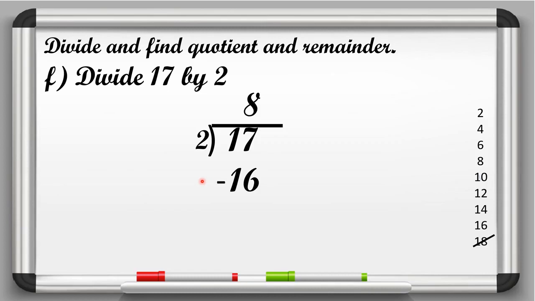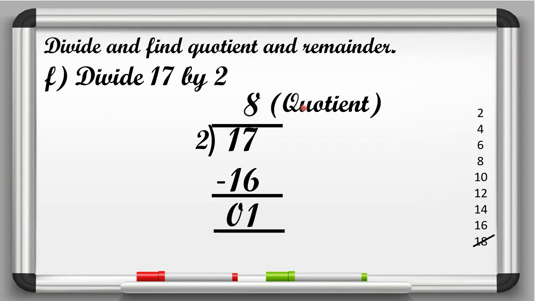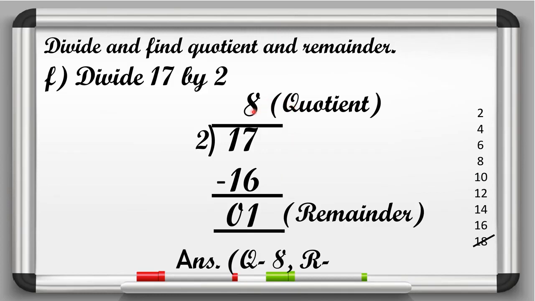So let's start from our ones place. We have to subtract. So 7 minus 6, that is equal to 1. And 1 minus 1 is equal to 0. So here in this question, 8 is the quotient. So we will write a quotient here. Okay, and 1 is the remainder. So we will write remainder here. Now we have to write its answer. That is Q 8 and R 1.